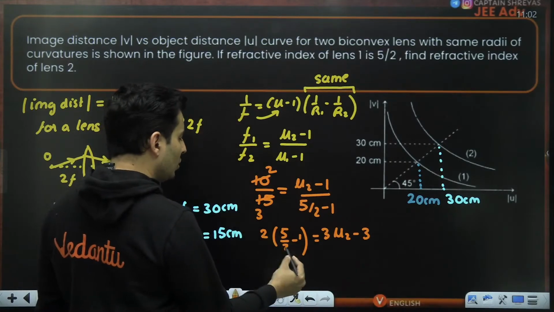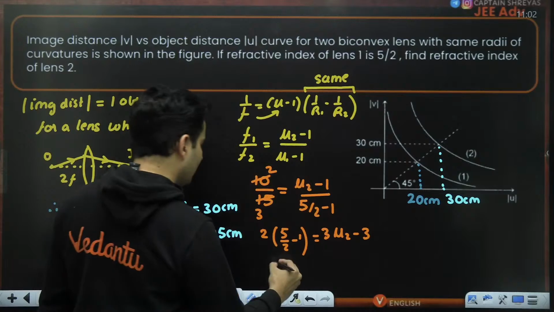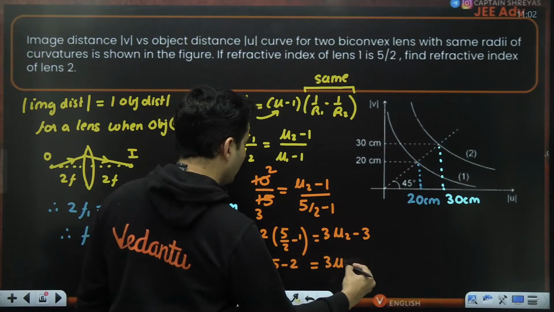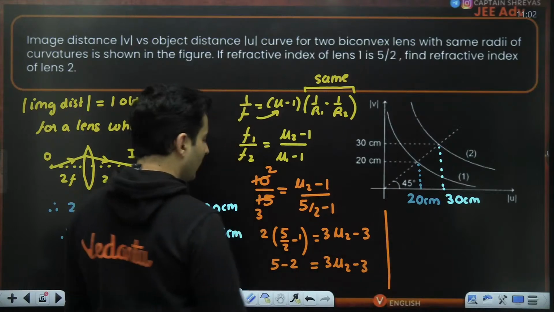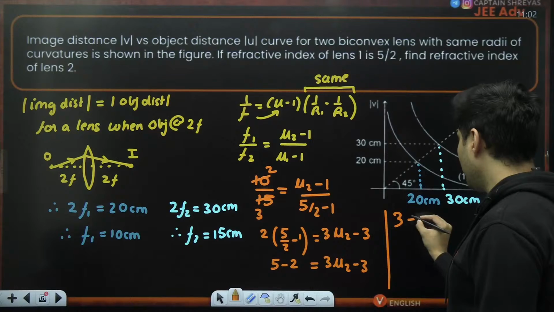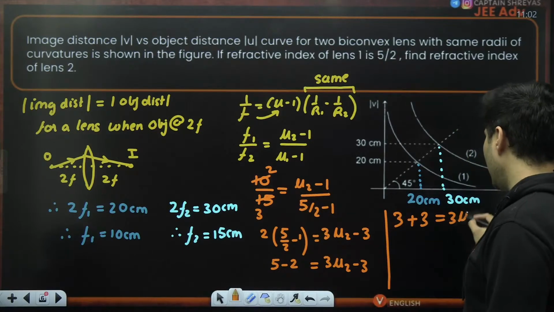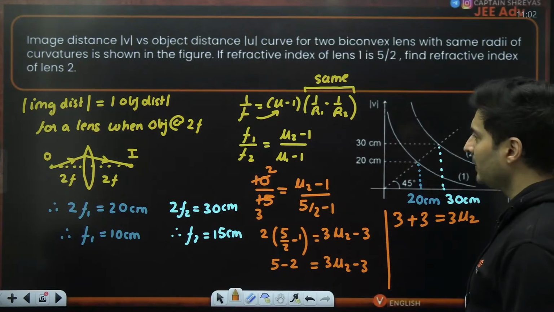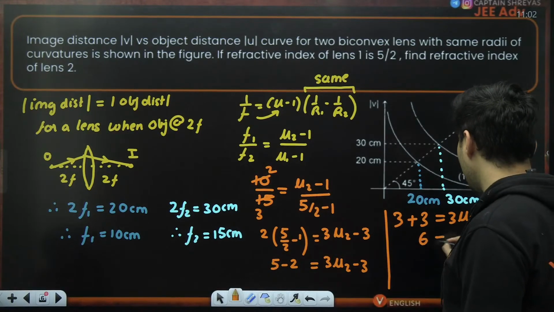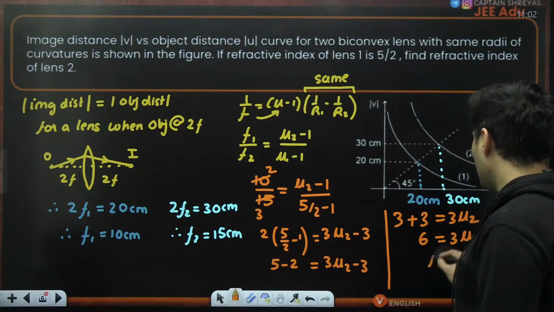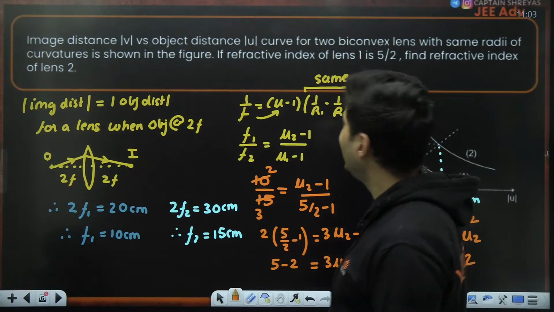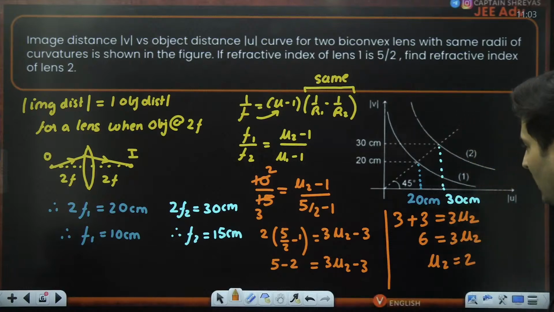Now what will this become? 2 will cancel. All right, 2 will cancel. So this will just become 5, and minus 2 is equal to 3 times of mu2 minus 3. All right, so 5 minus 2 is basically 3, and this minus 3 will become plus 3, is equal to 3 times of mu2 right over here. Just check this out. Yes. So 3 plus 3, that's going to be 6, is equal to 3 times of mu2. So mu2 is going to be basically just 2 units. Just check this out. All right.